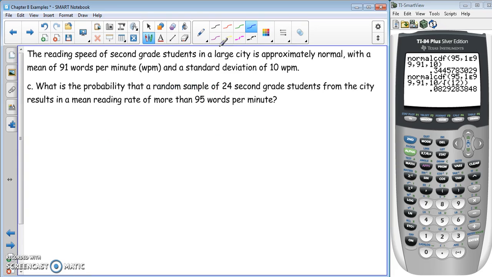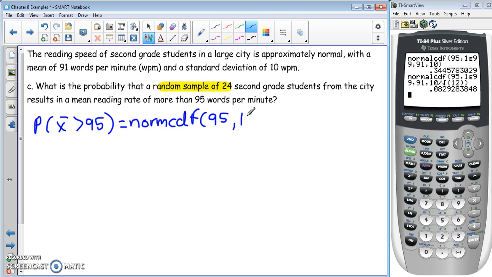So the next one, we're now looking at a random sample of 24, and we're still looking at that same probability. So we want the probability that x bar is greater than 95. So we're going to do normal CDF. 95, 1E99, 91, 10, which is our population standard deviation, divided by the square root of our sample size.